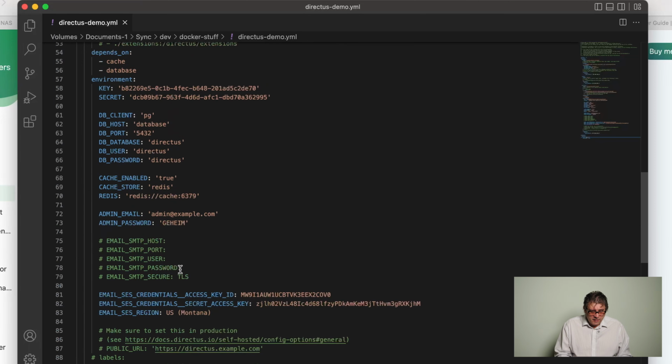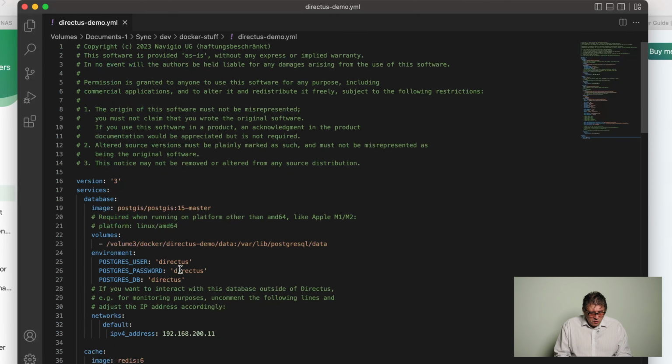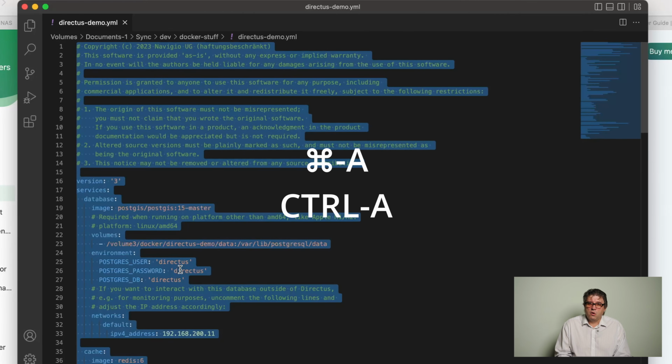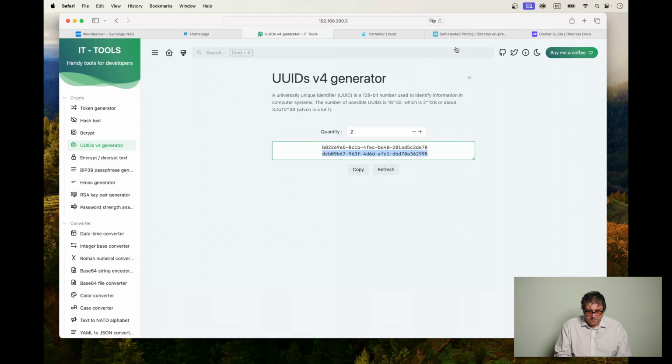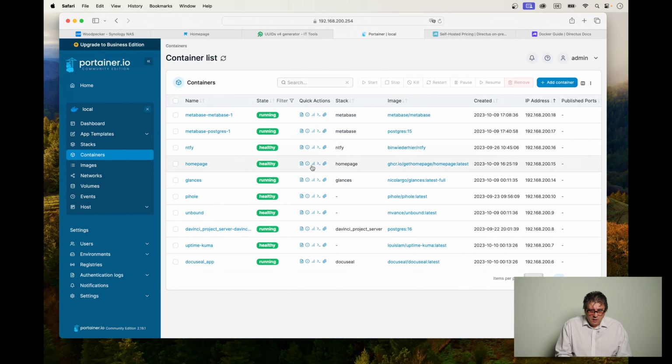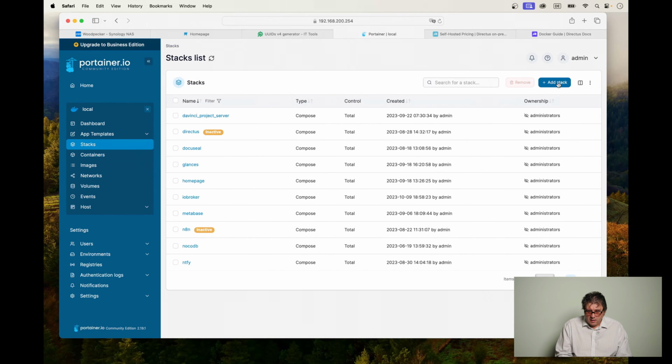Well, after everything is done and dusted here, you can type Command A or Control A on your keyboard, which will select everything, then Command C or Control C to put everything into the clipboard. And now we go over to Portainer. Earlier we looked at our container list. Now we go over to stacks and create a new stack.